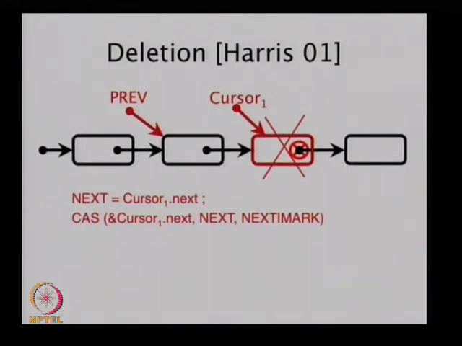So I say cursor1.next. As long as it remains next, I'm not just going to blindly mark. It still has to be pointing to the thing I was expecting. Then I make it marked. What you see here looks like next, mark, but it's really next ORed with mark, so both next and mark are being written there.